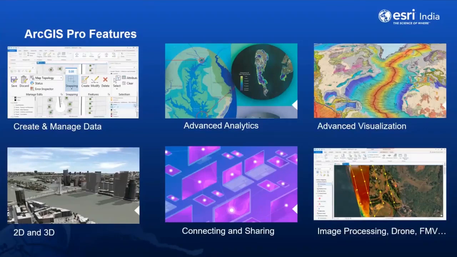And we also have the capability to work with a wide variety of web services and share your map with other integrated or connected systems in a very easy manner using ArcGIS Pro. And Pro also has tools to work with imageries from a wide range of sources, including drones, UAVs, LiDAR, and so on.